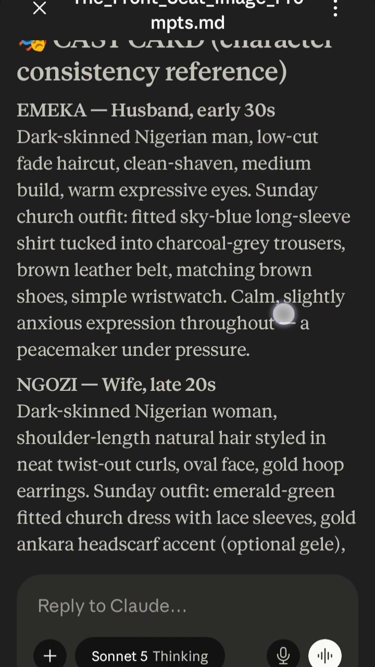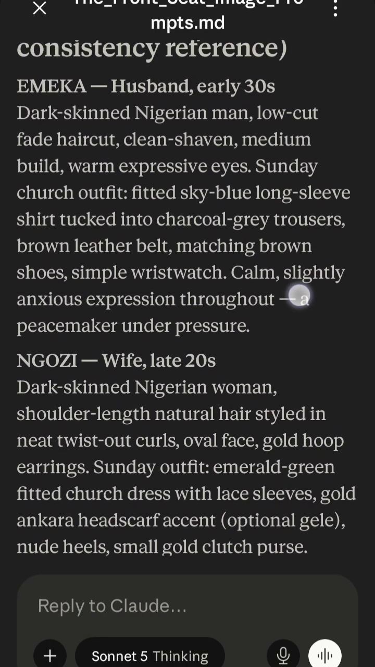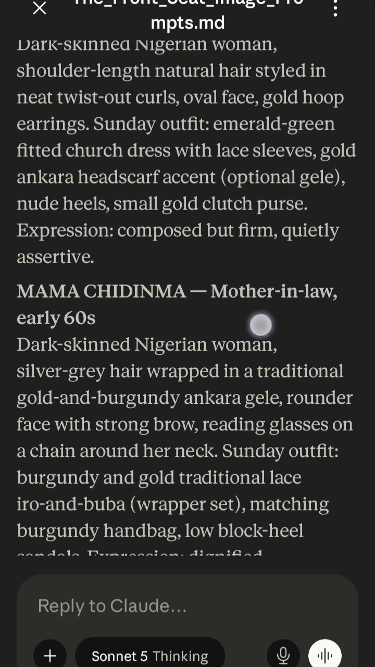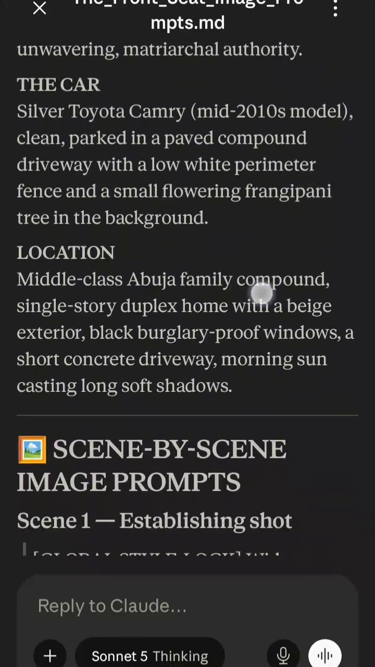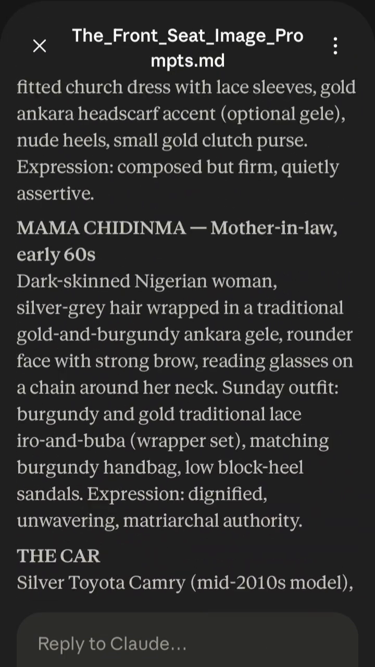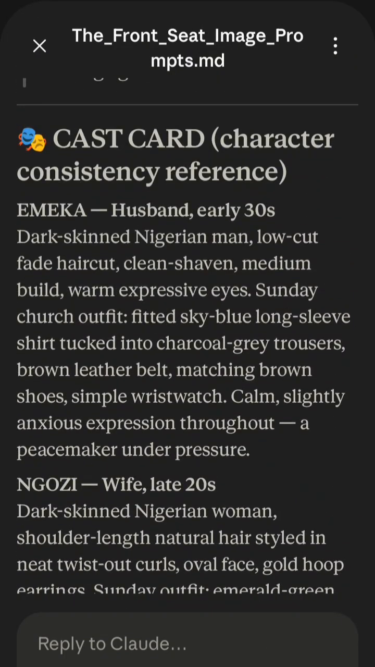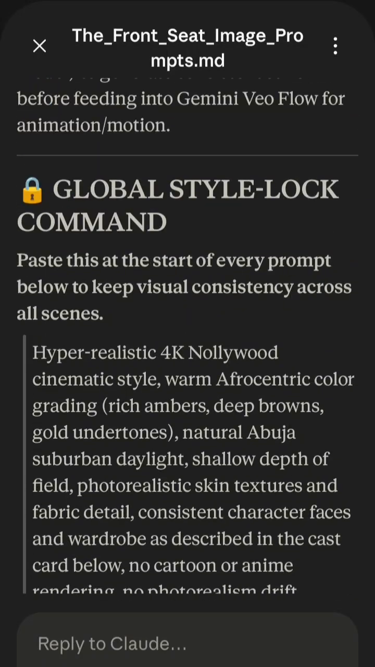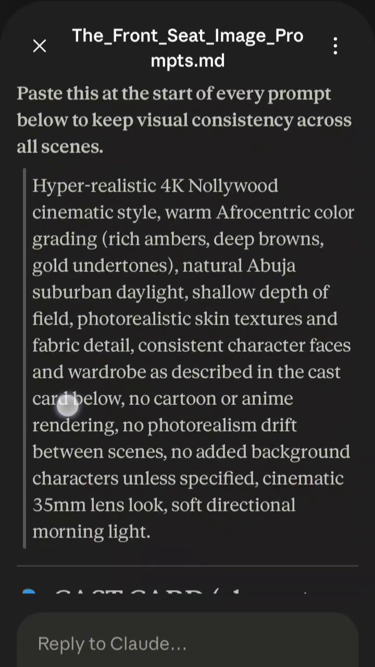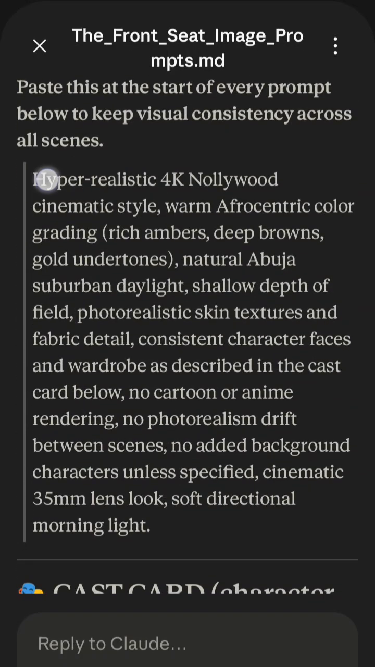So the cast card, we have the character consistency reference. Emeka's description is already here. Ngozi's description is already here. We have Mama Chidima, we have the car, and we have the location. Right now we'll be generating our images for the drama, for the movie, sorry. So here, this is what we have. First thing first, we have to copy this.